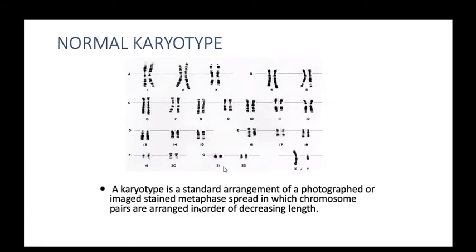Now coming to chromosomal disorders. This is our normal karyotype. These are the 22 autosomal chromosomes, and these are the sex chromosomes. We do karyotyping by staining, like Giemsa staining, that is known as G banding. Some use quinacrine, which is Q banding, also R banding and C banding. By these stainings we can do the karyotyping. That is a normal karyotype, which I kept for your basic knowledge.